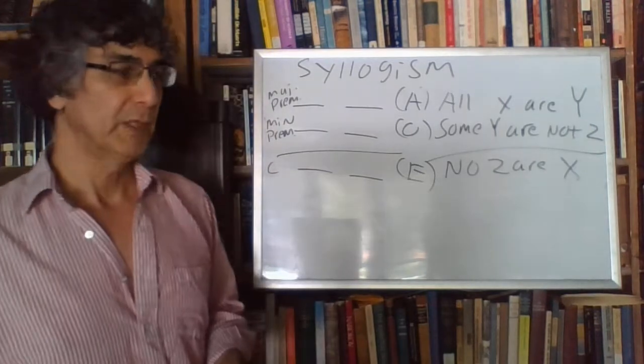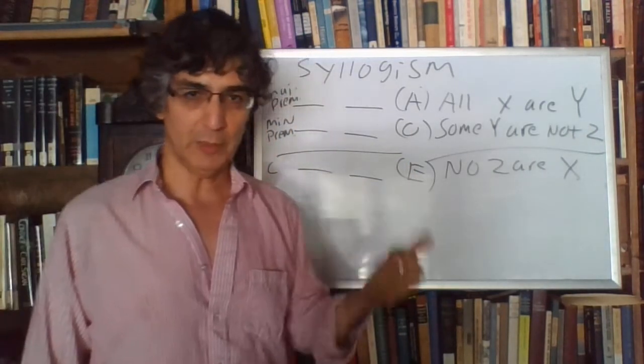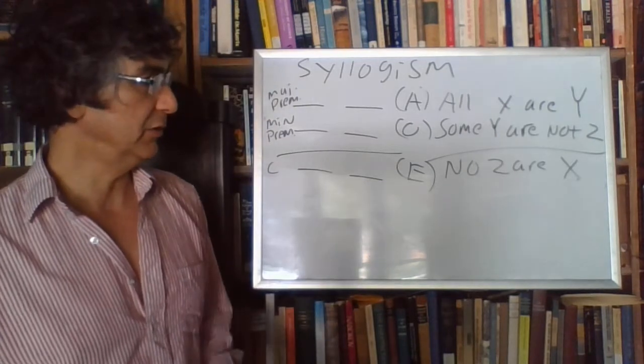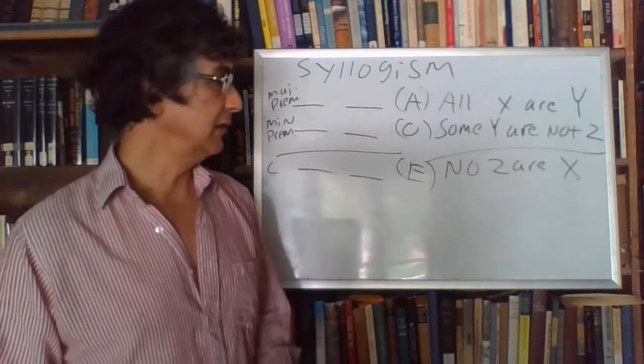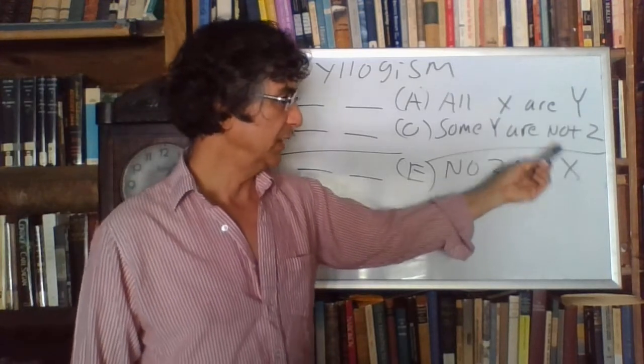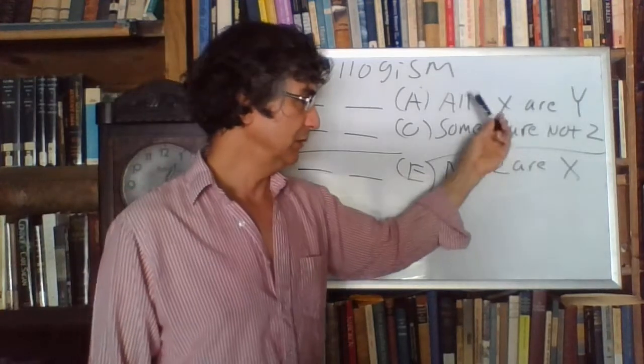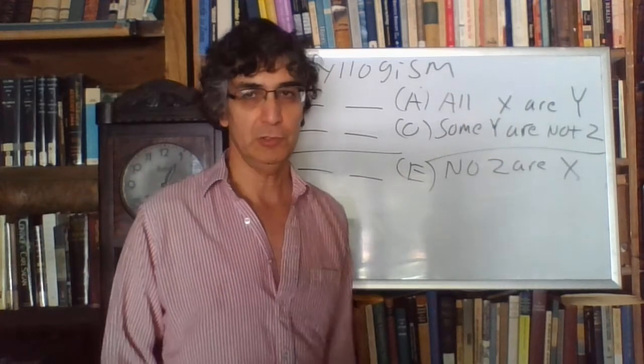It's one of the 2. The way you can know it's the major term is that the major term is once in the major premise and once in the conclusion. With that stipulation, you know that X is the major term. It's the only thing that fits the description. It's the only thing that's in the major premise and in the conclusion.